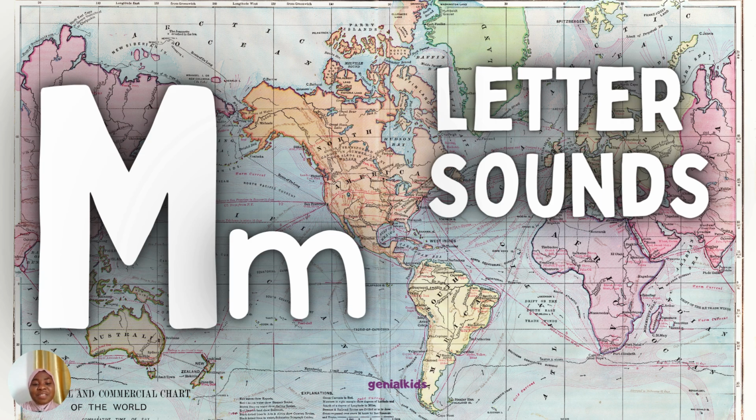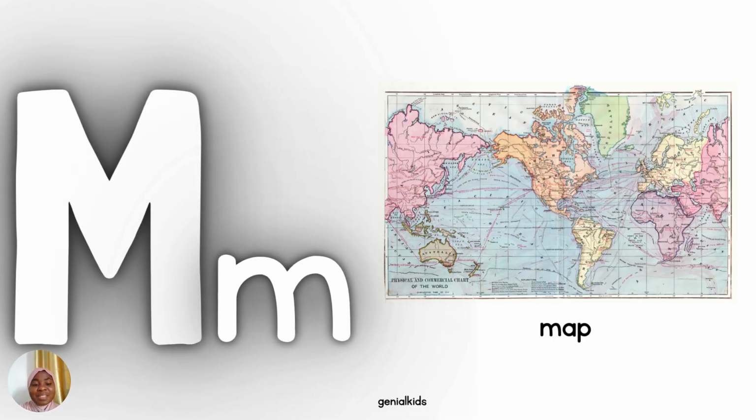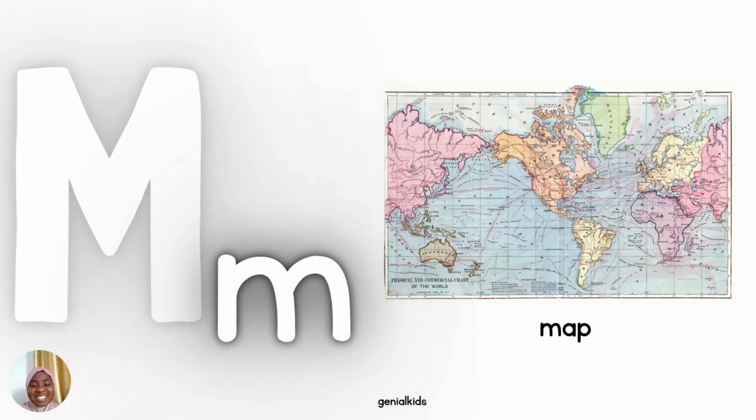Now let's see the things that begin with M. Let's find out. As in map. Map. What's the beginning sound in map? Say it again. And again. Mm. We use a map to find places, locations.